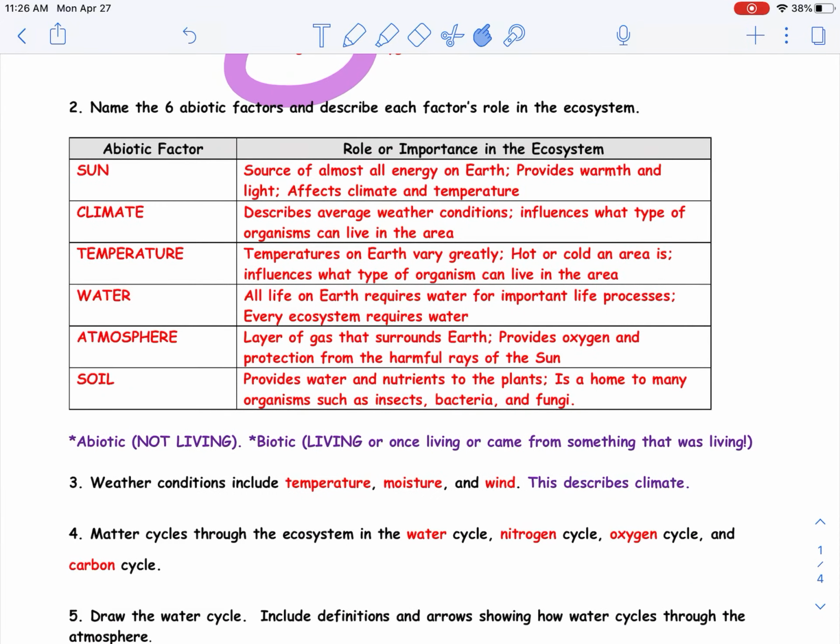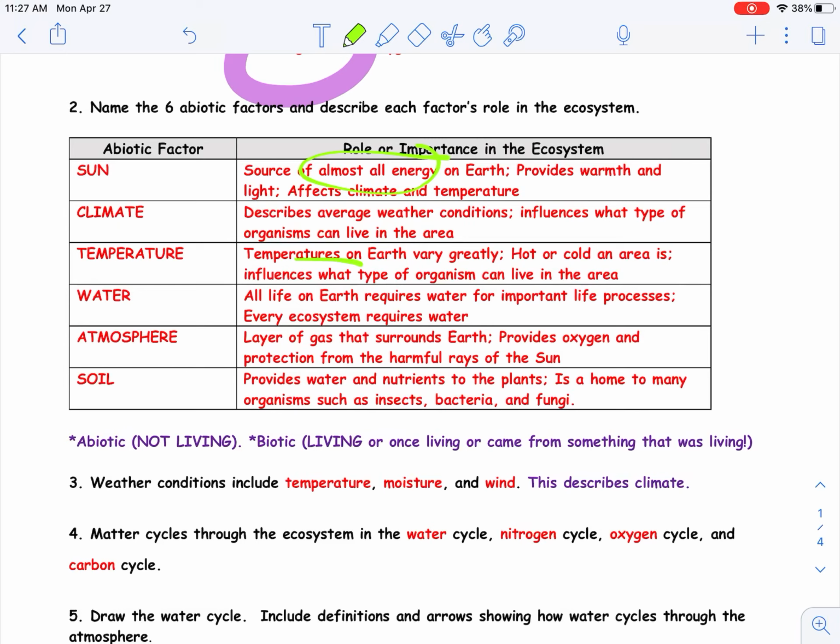Name the 6 abiotic factors and describe each factor's role in the ecosystem. The sun is the source of almost all energy on Earth, almost all. It provides warmth and light, and affects climate and temperature. Climate describes average weather conditions and influences what types of organisms can live in the area. Temperature. Temperatures on Earth vary greatly. How hot or cold an area is is the temperature. It influences what type of organism can live in the area.